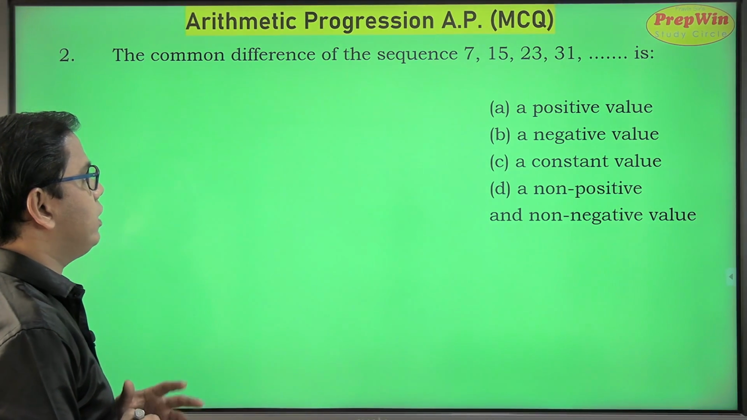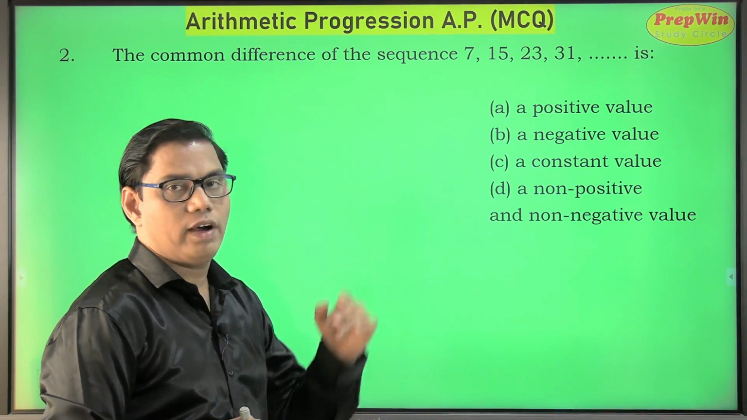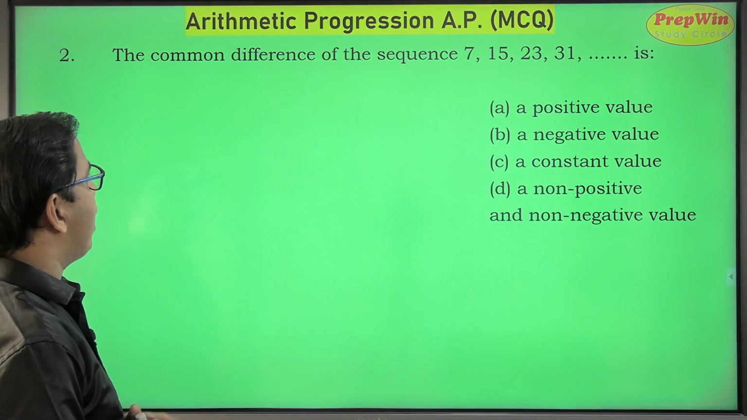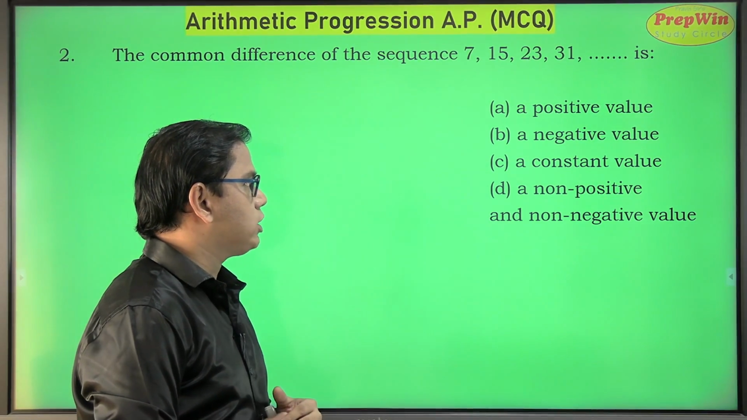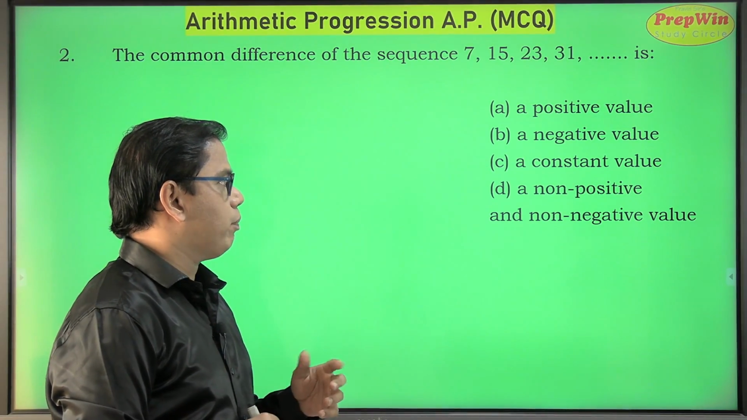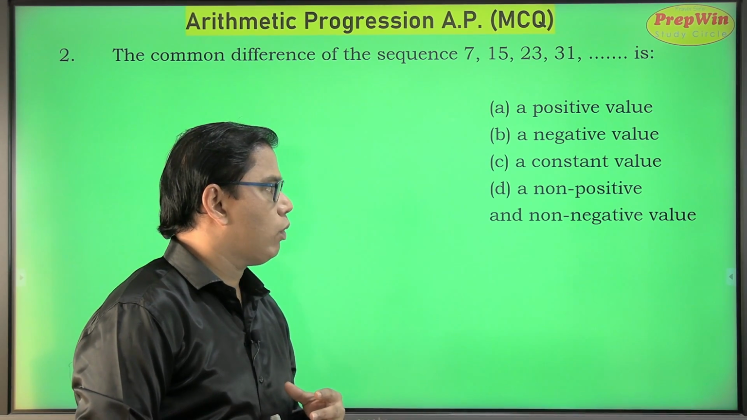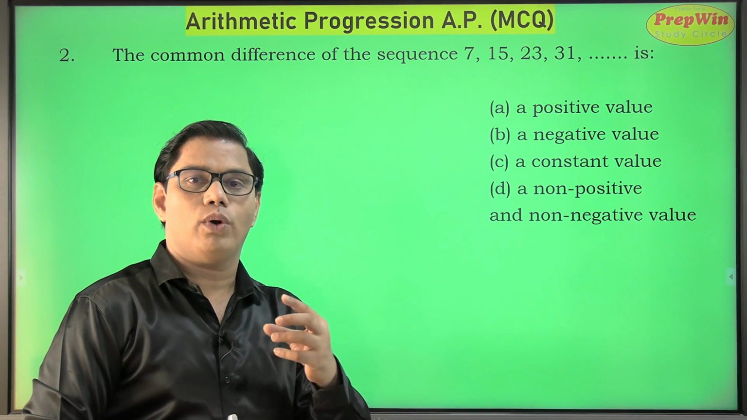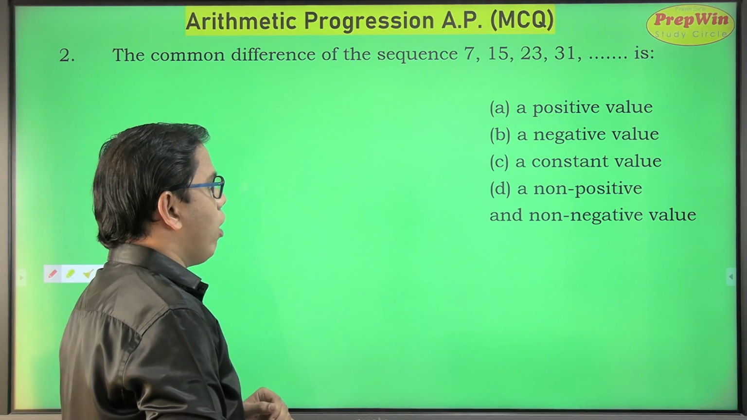The common difference of the sequence 7, 15, 23, 31 and so on is what? Common difference. Do we have to find out a common difference? No. We have to choose from this option. So common difference is a positive number, a negative number, constant, or a non-positive, non-negative value. Non-positive, non-negative number means only one number, which is 0. So D is definitely not my option.